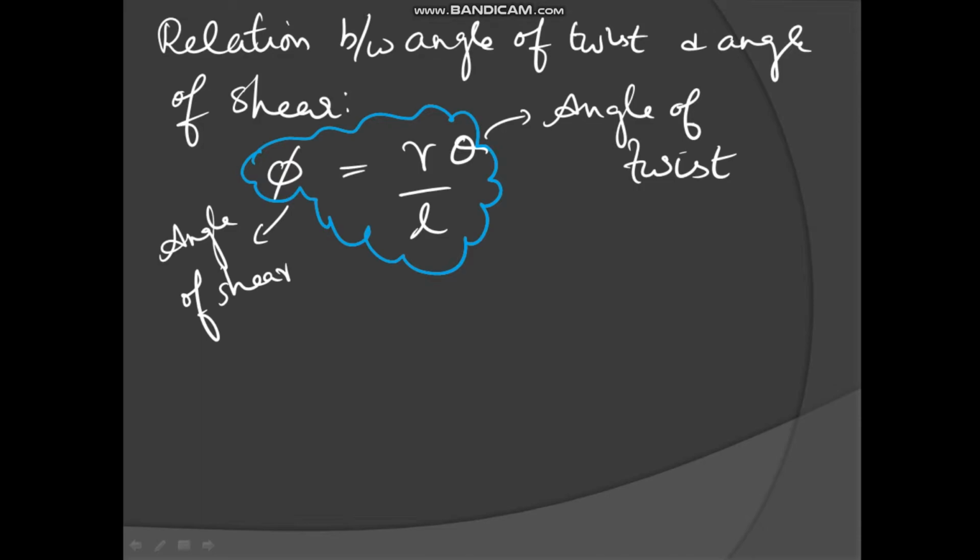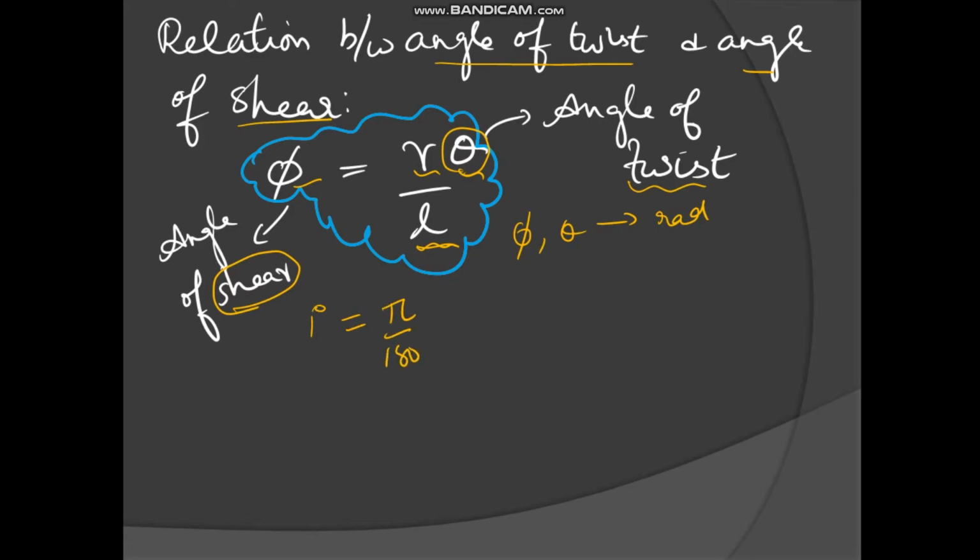Now this is a previous year question, but nowadays since this is not in NCERT, they won't ask it in the exam, but just remember the relation between angle of twist and angle of shear. So psi is equal to r into theta divided by the length L. Psi is the angle of shear and theta is the angle of twist. Always take psi and theta in radian. The relation: 1 degree is equal to pi by 180 radian, that is equal to 60 minutes, that is equal to 3600 seconds.